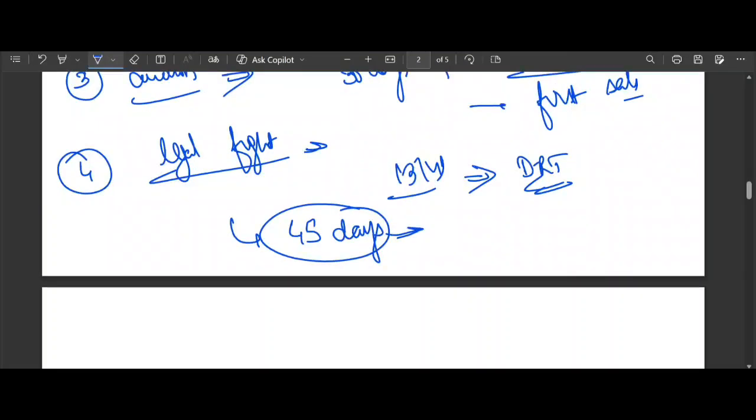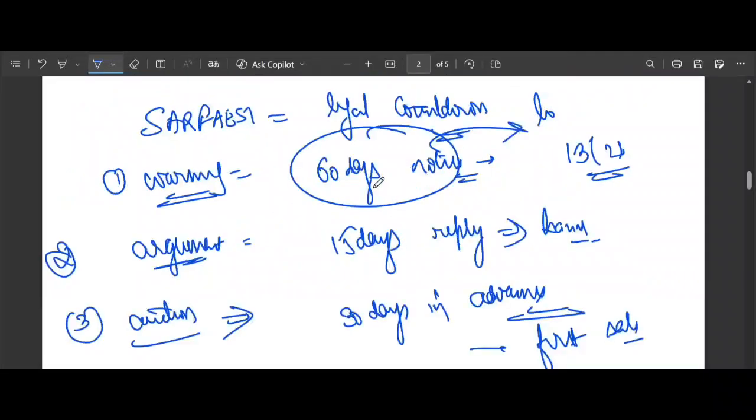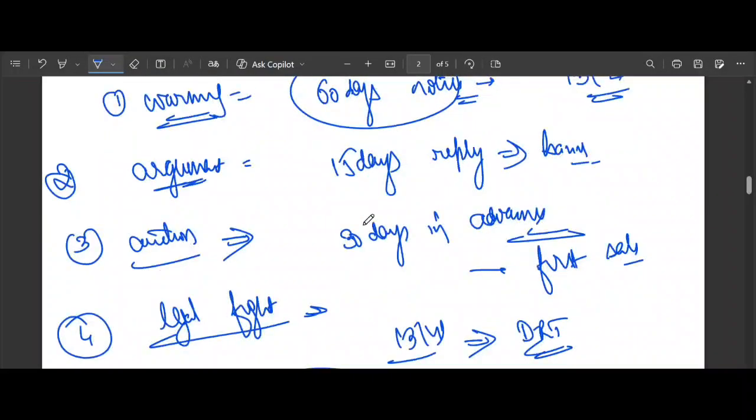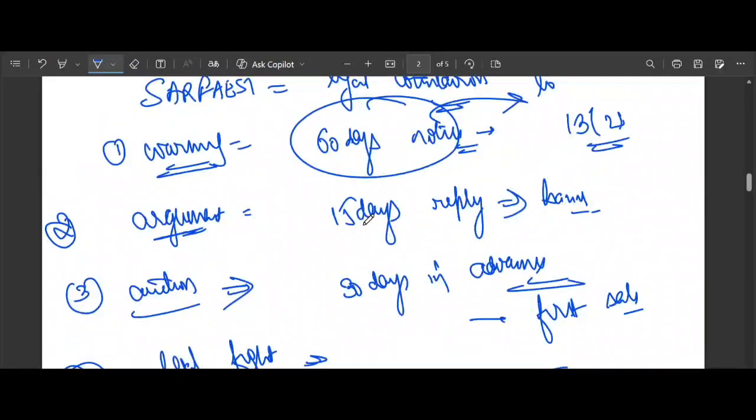So use the countdown memory trick to keep these numbers straight. 60 days to pay, the longest time which is given. Then 45 days to pray. Filing an appeal at the DRT is like a prayer for help. This way you can remember.